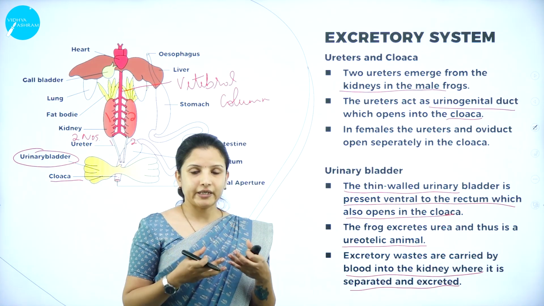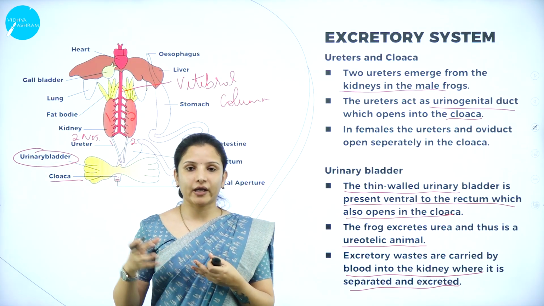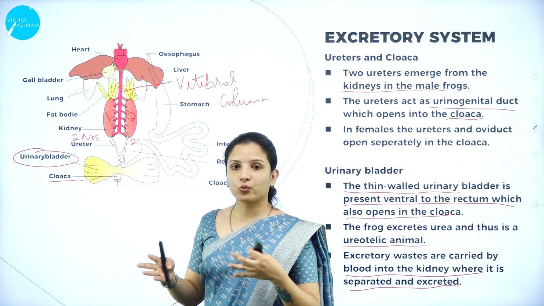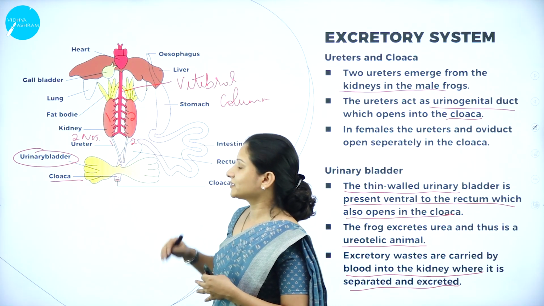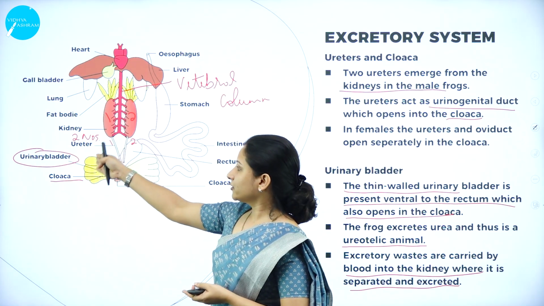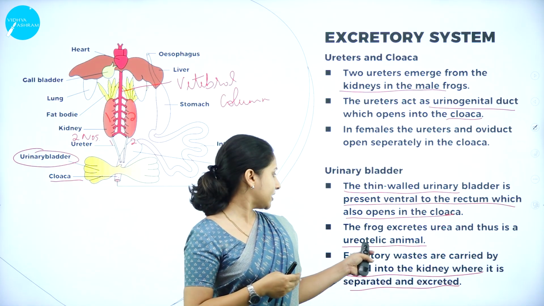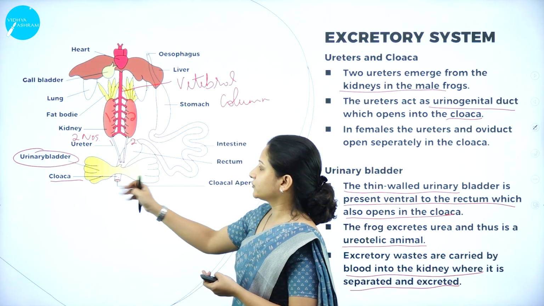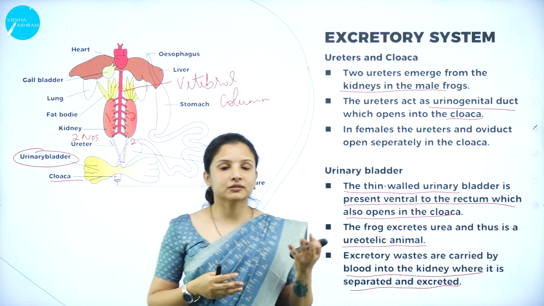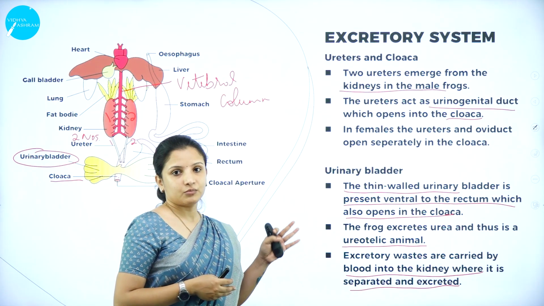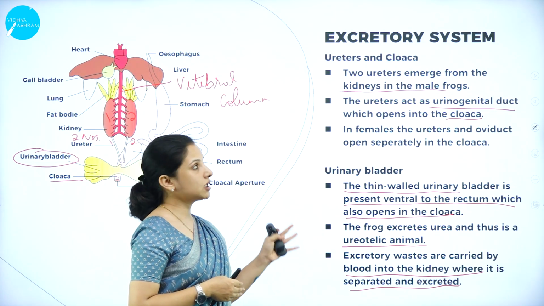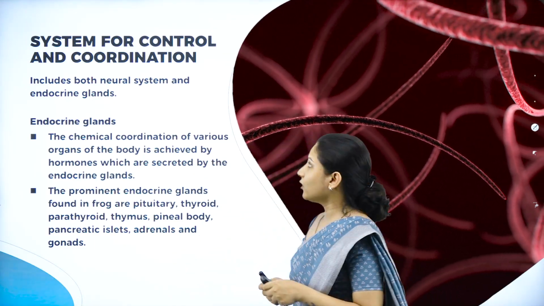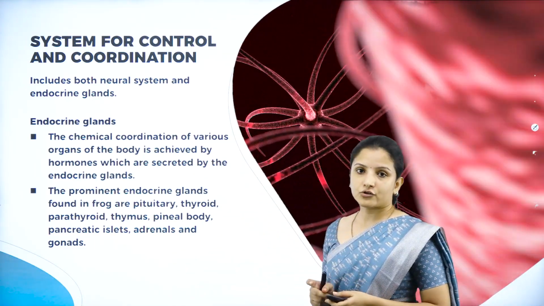So blood is the one which carries the excretory waste to the kidneys and it is separated there. The excretory waste comes out of the cloaca, and also the urine, which is mainly made up of urea, comes through the cloaca. So this is the excretory system of frog, which consists of the kidney, the ureters, the cloaca and the urinary bladder. Next, moving on to the system for control and coordination.